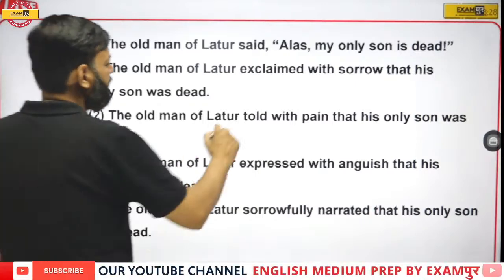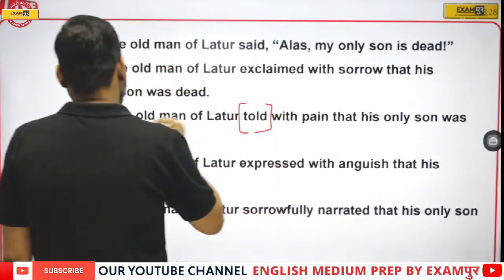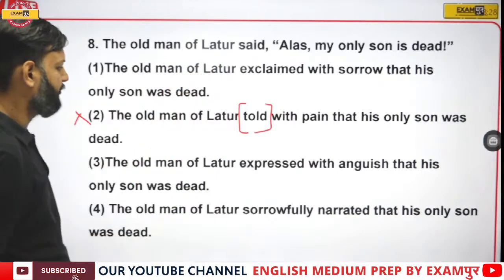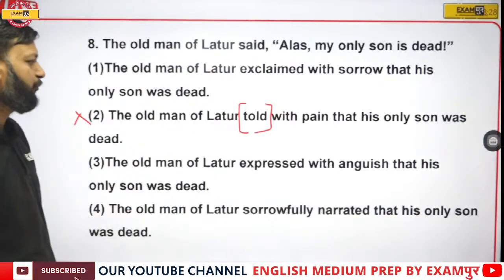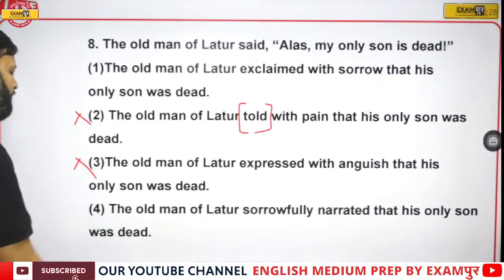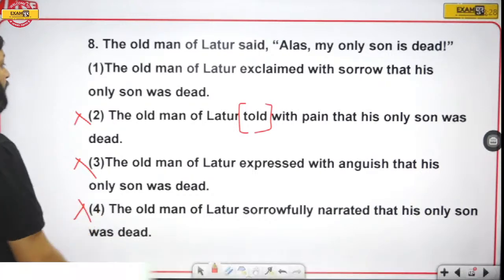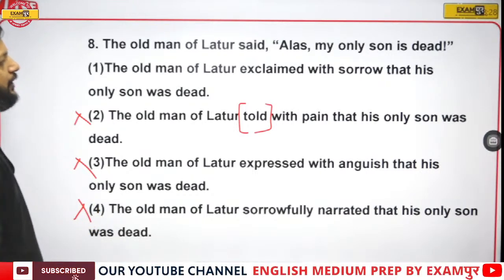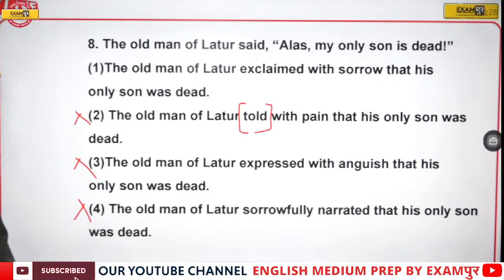See, here we have told cannot be the answer because this is an exclamatory sentence. The old man of Latour expressed with anguish that his only son was dead. No, cannot be the answer. The old man of Latour sorrowfully narrated. No. The right answer is 1. The old man of Latour exclaimed with sorrow that his only son was dead.